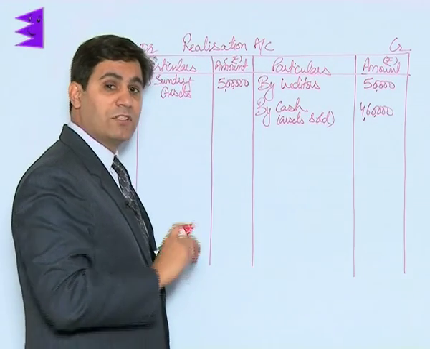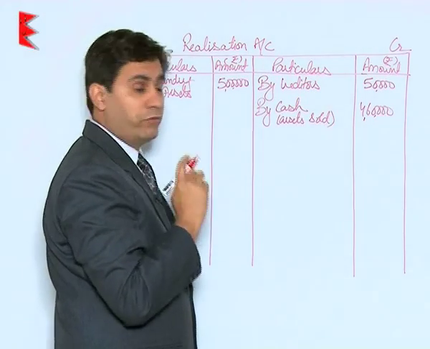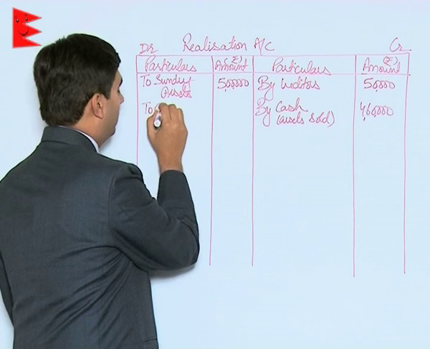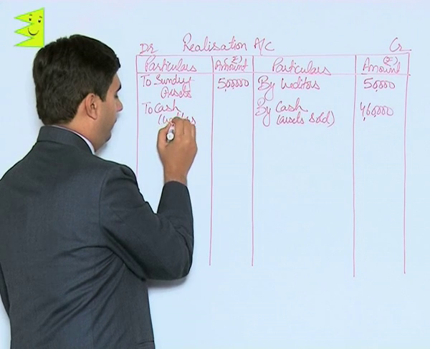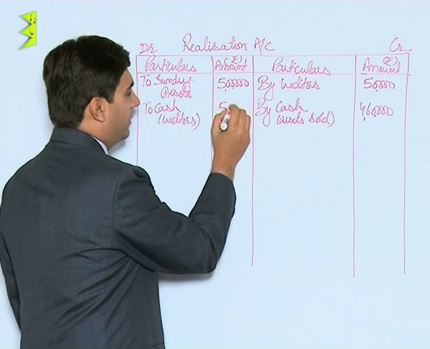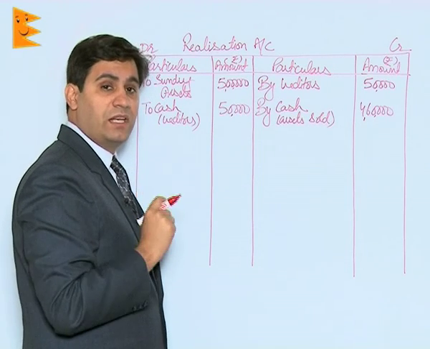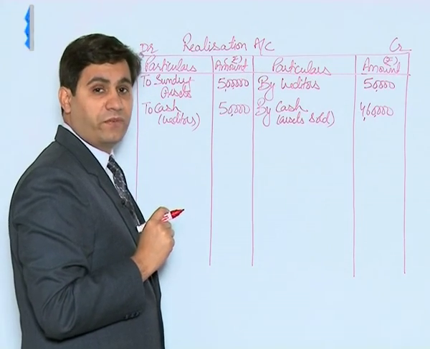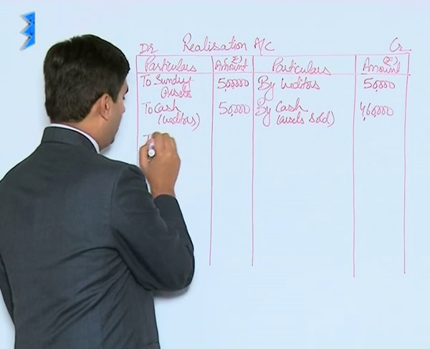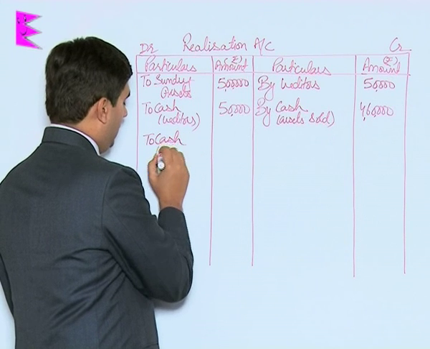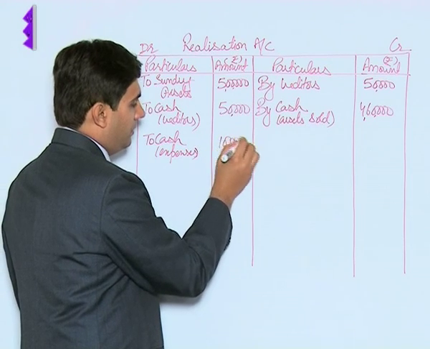Then students, there was no mention about creditors. So it will be assumed that liabilities are paid in full. To cash, payment to creditors, 50,000. Besides this, it was clearly mentioned that the expenses of realization amounted to rupees 10,000. So to cash, expenses, rupees 10,000.